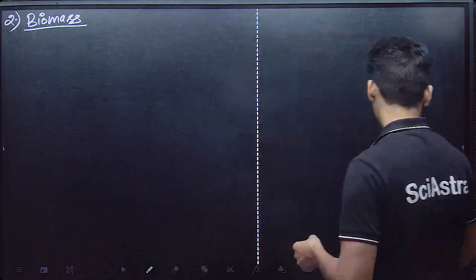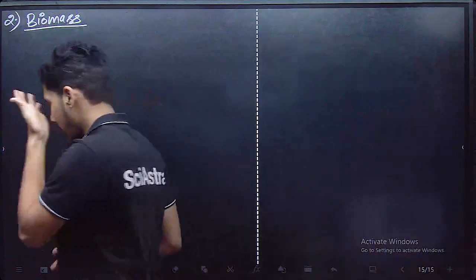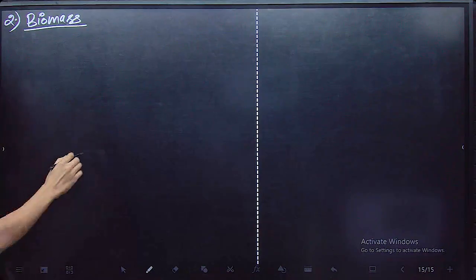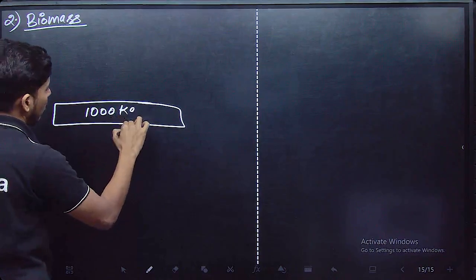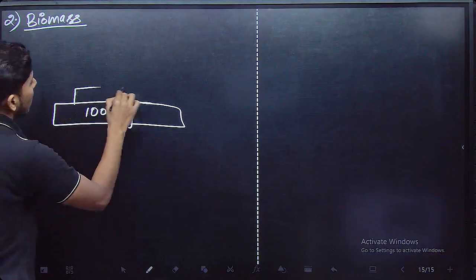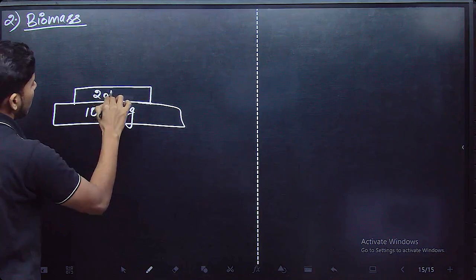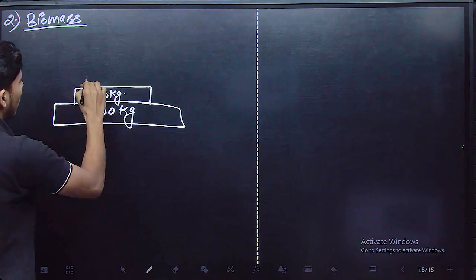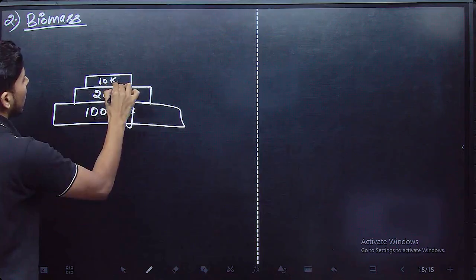Let's say we have a tree ecosystem: one tree, 100 birds and 2 cats. If we compare that one tree in terms of kgs, then that one tree will contain around 1000 kg biomass. Now 100 birds will weigh around, let's say, 20 kg, and let's say we have one snake there which is feeding on these birds, then this snake will weigh around 10 kg.